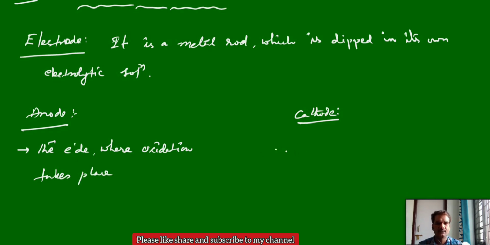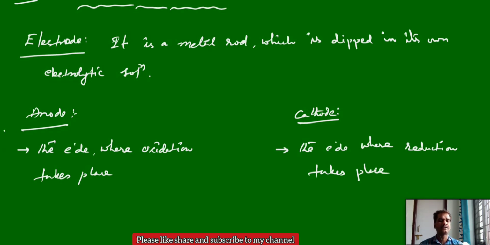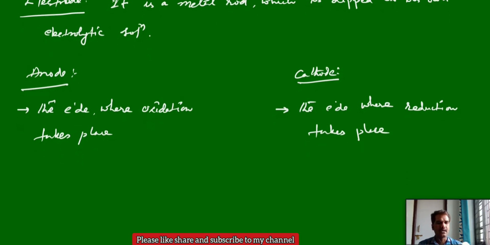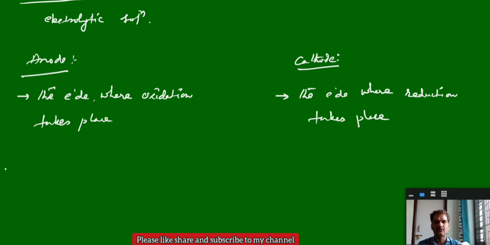Quite the opposite, the cathode is the electrode where reduction takes place. So always oxidation at the anode and reduction at the cathode, whatever the type of cell, whether it is an electrochemical cell or an electrolytic cell.